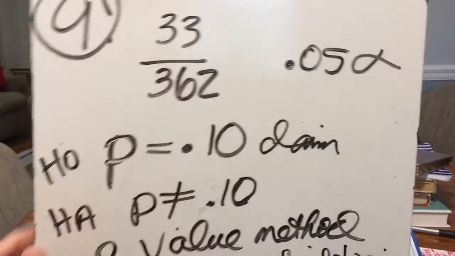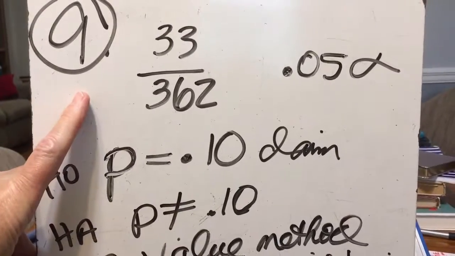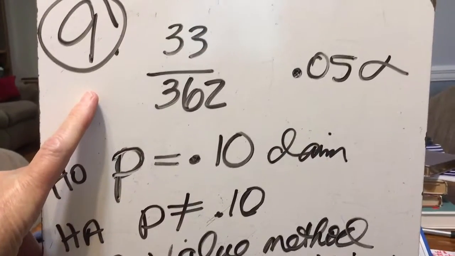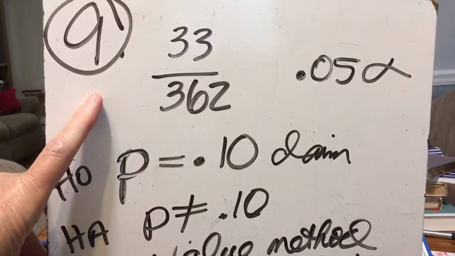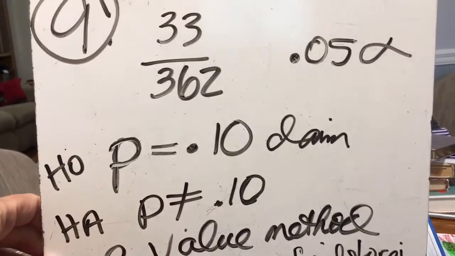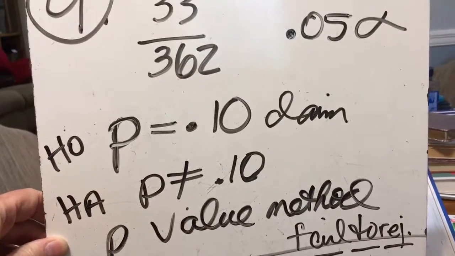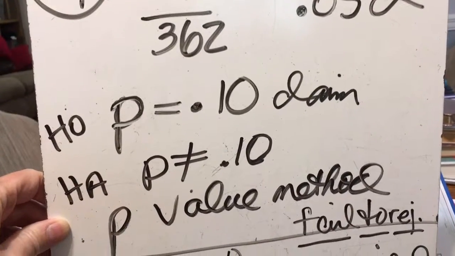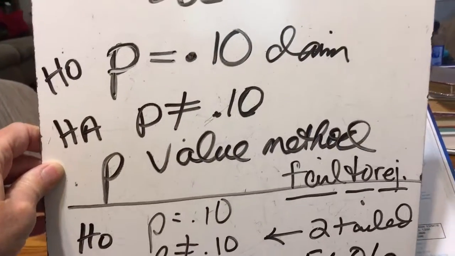Okay, so I wrote all of this down on a board. So here is my analysis of the situation. We started out with 33 out of 362, and I put that into my calculator, which I'll show you shortly. We have a 0.05 alpha. Our H sub O is going to be that p equals 0.10, because remember the H sub O will be the equal situation. Our H sub A is that p does not equal 0.10, and we are told to use the p-value method.